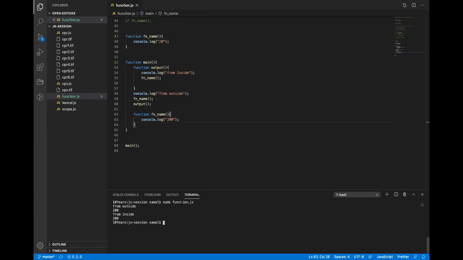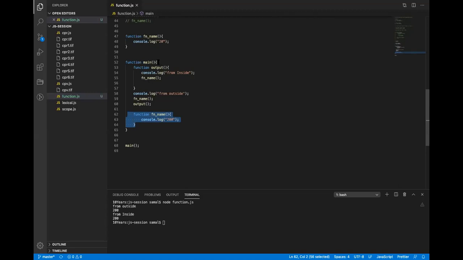You can explain. First, it will search in its local scope. Now it finds the name of the function in the local scope. If it doesn't find it locally, it will print the global one. So in case of this function name, it will first look into the local scope, right? So it is already there here.